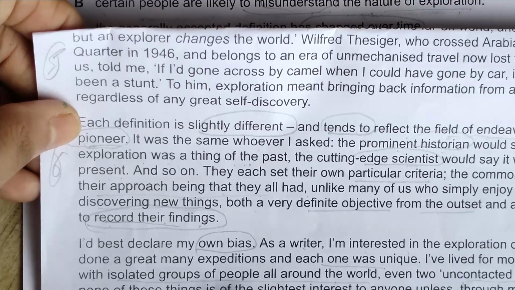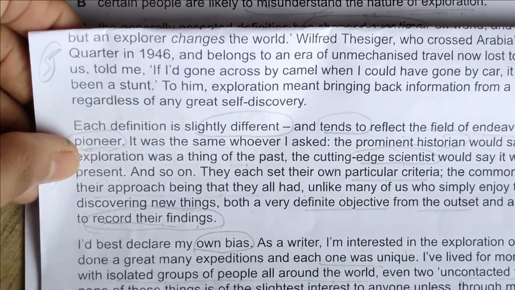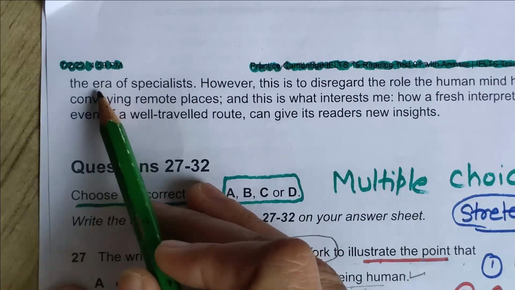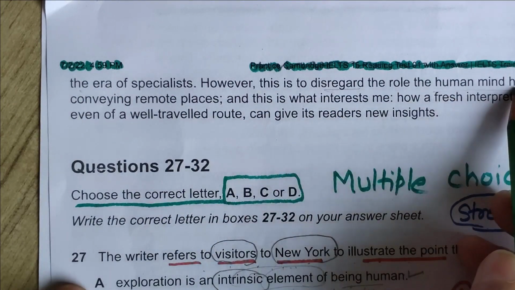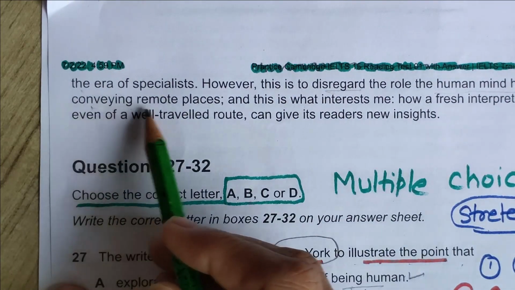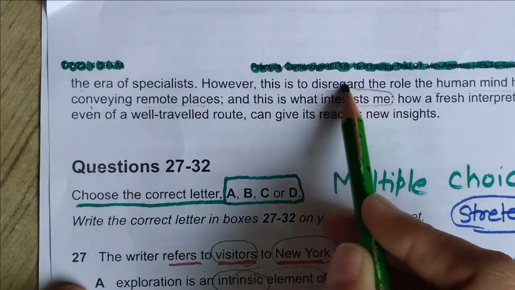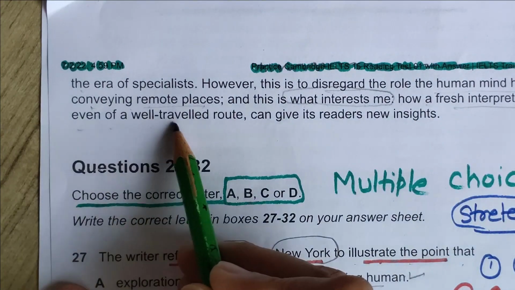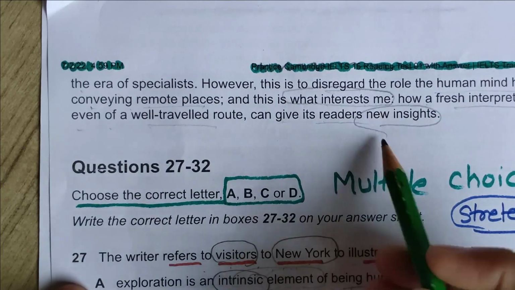Of slightest interest, except through my books. I have found a new slant, explored a new idea. So these are the last lines of this paragraph. Let's read it. In the era of the specialist, however, this is to disregard the role the human mind has in conjuring remote places, and this is what interests me: how a fresh interpretation, even of a well-traveled route, can give its readers new insight.